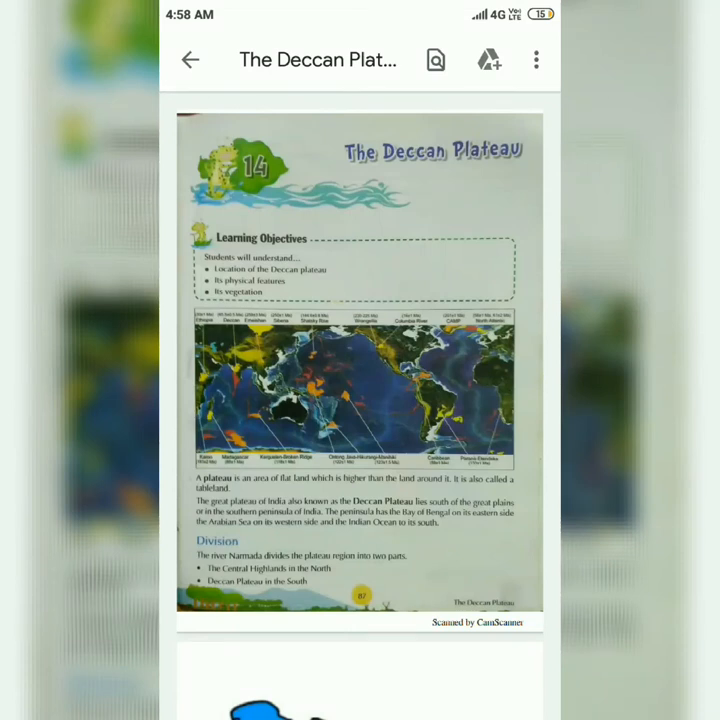Today, we are going to discuss an important chapter, the Deccan Plateau. A plateau is an area of flat land which is higher than the land around it. It is also called a tableland. The Great Plateau of India is known as Deccan Plateau.